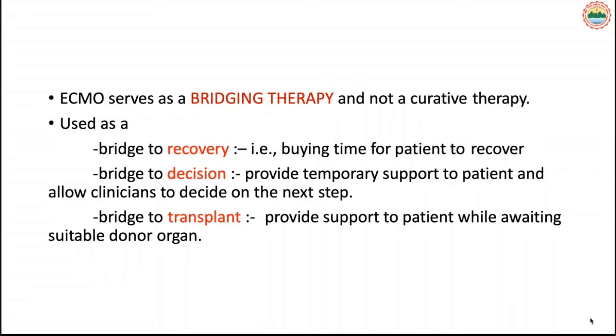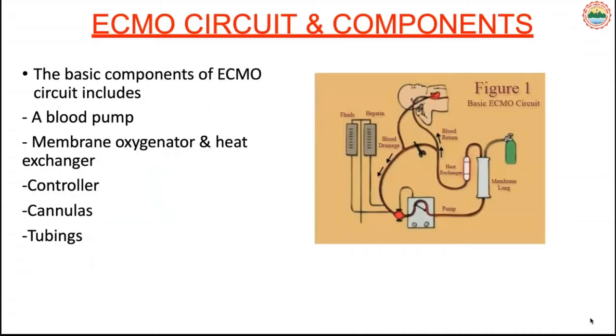In cases of transplant, when the heart is not functional, ECMO can give us time to stabilize the patient. So these are a few components of the ECMO circuit. Main is the blood pump. You can see the blood pump here. This is the blood pump. The blood is coming from the cannulas.